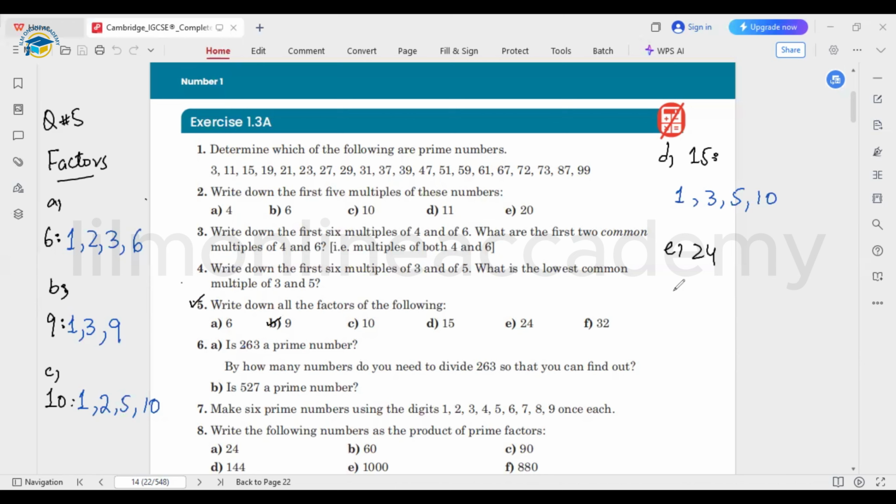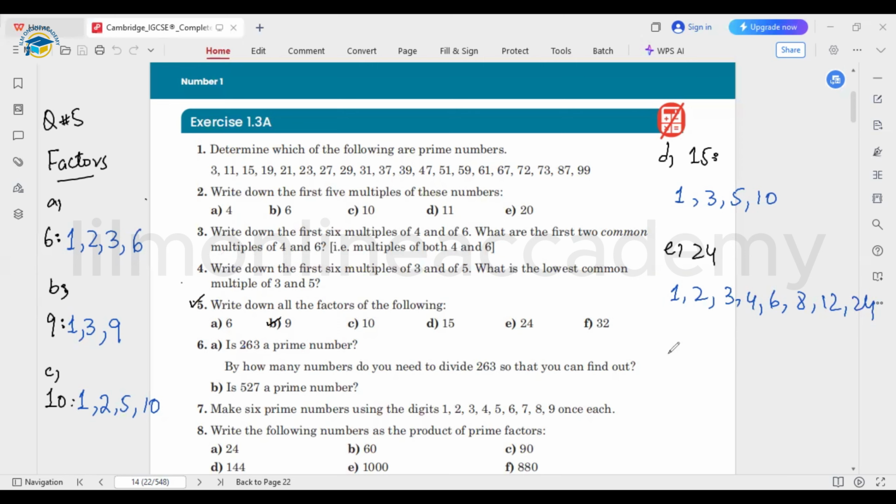So 1 is the factor of every number. Then it's divisible by 2. It's divisible by 3 as well, and is divisible by 4 as well, 6 as well, 8 as well, 12 as well, and 24 itself, as we wrote previously as well.